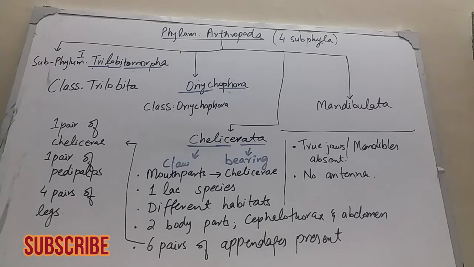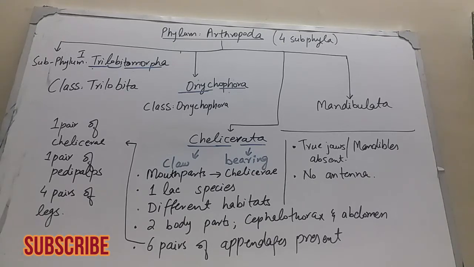So the arthropods included in the subphylum Chelicerata, their mouth parts, as the name indicates, are chelicerae. Their body has two parts, cephalothorax and abdomen, and cephalothorax has 6 pairs of appendages, 1 pair of chelicerae, 1 pair of pedipalps and 4 pairs of legs. The abdomen has no appendages.